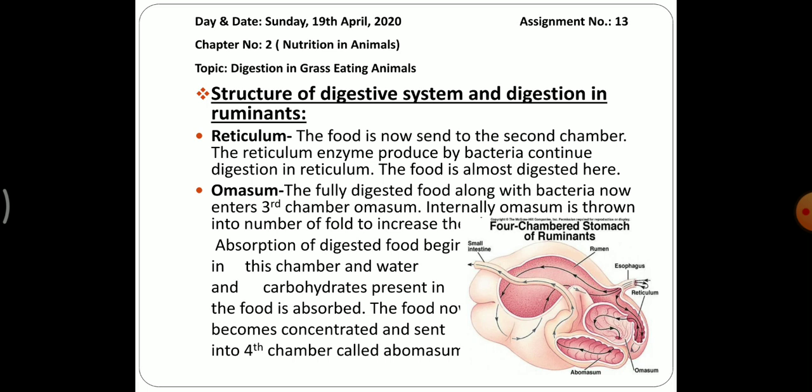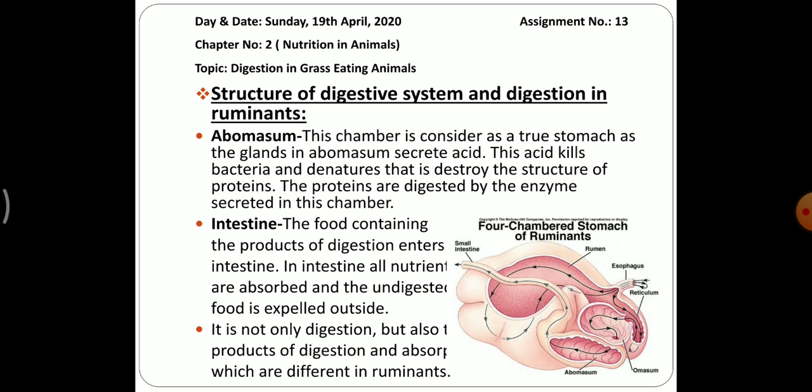And what is the name of that fourth chamber? That is the abomasum. So maybe you all are clear with this topic. Then coming to the abomasum. This chamber is considered a true stomach, as the glands in the abomasum secrete acid. Why is it called the true stomach? Because it contains some digestive enzymes and acid also. This acid kills bacteria and denatures, that is, destroys the structure of protein. The proteins are digested by enzymes secreted in this chamber.